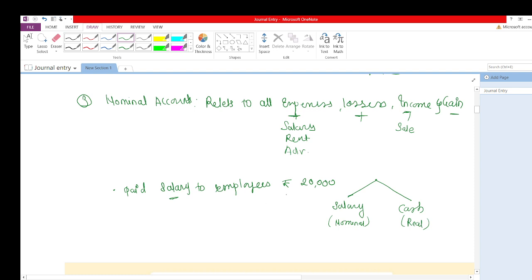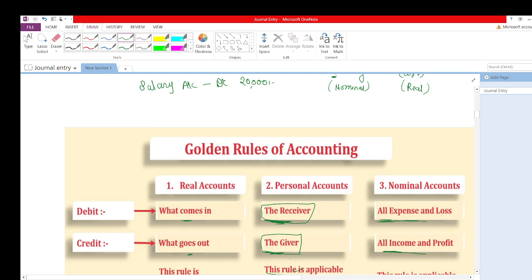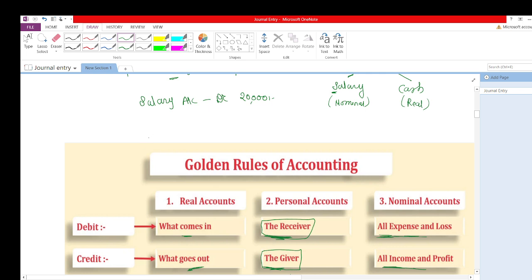So what will be the journal entry according to the rule? According to the nominal account, debit all expenses and losses. So we'll debit the salary account, rupees 20,000. And what will be the rule of the real account? The real account rule is credit what goes out. From our business cash is going, and cash is a real account, so credit what goes out. So we'll credit cash, to cash account, 20,000.